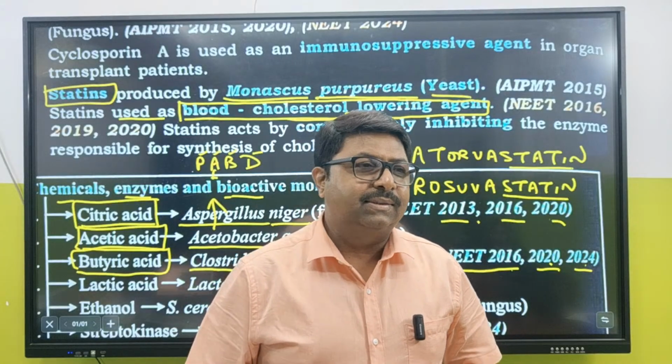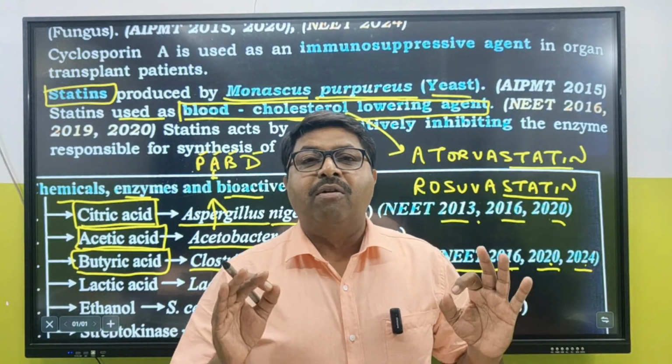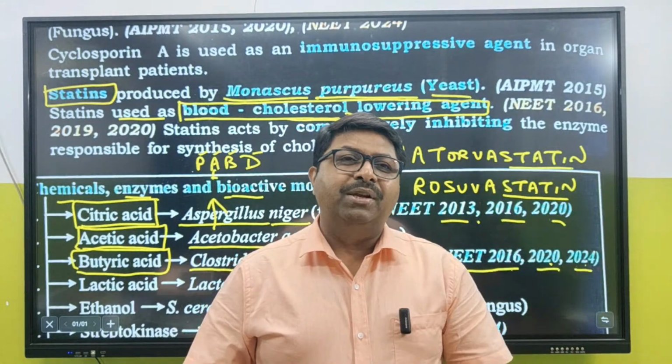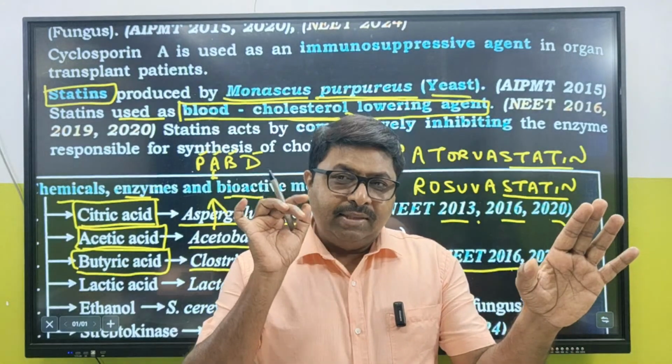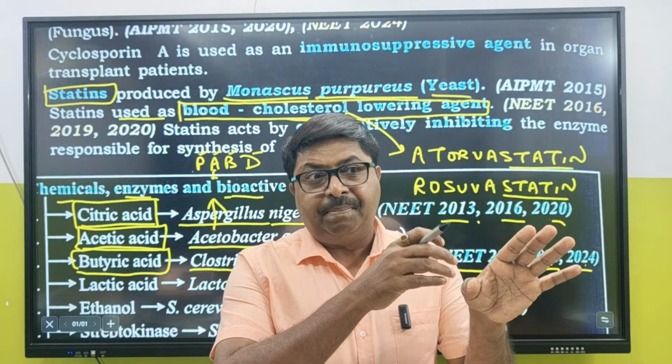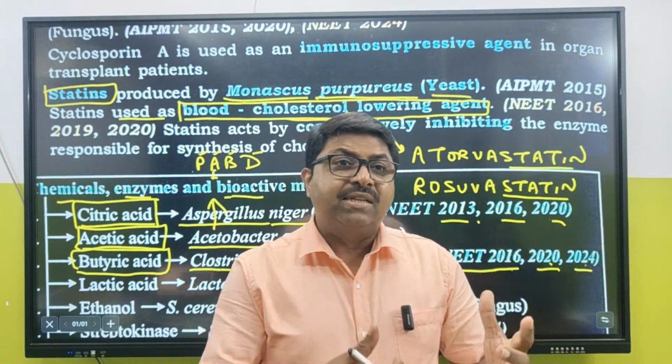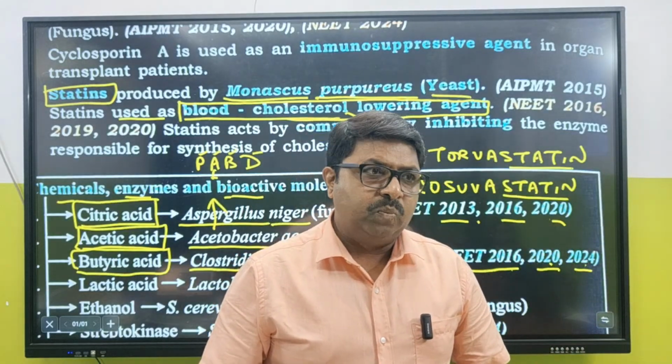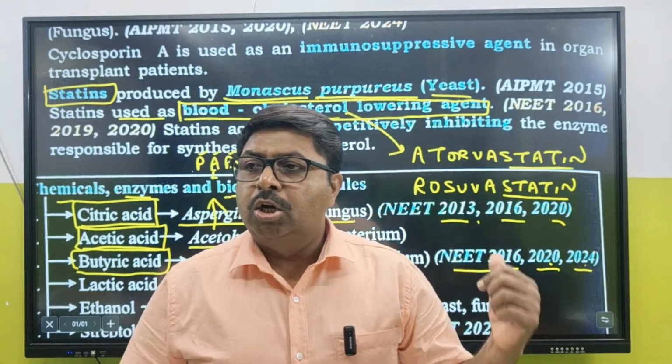Now what happens for retting of fibers, the jute formation? What happens? This kind of bacteria feed on the other part, and the part that remains is the jute. So retting of fibers is done by Clostridium butylicum.